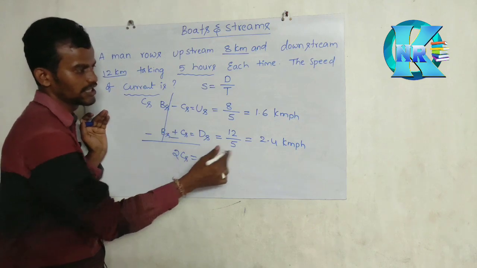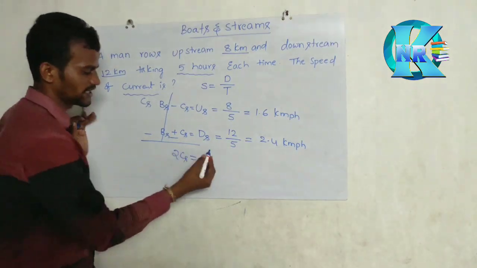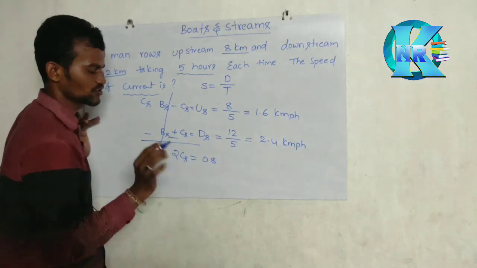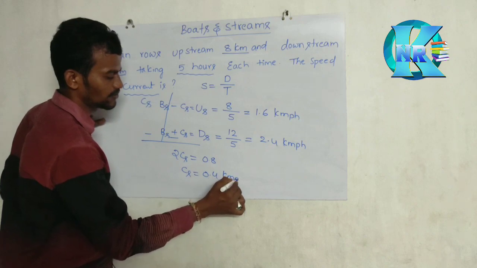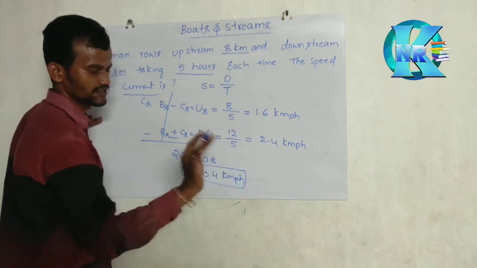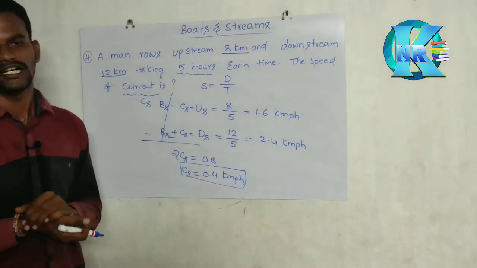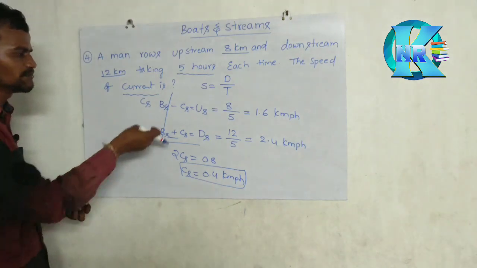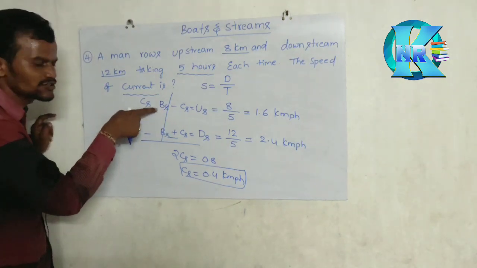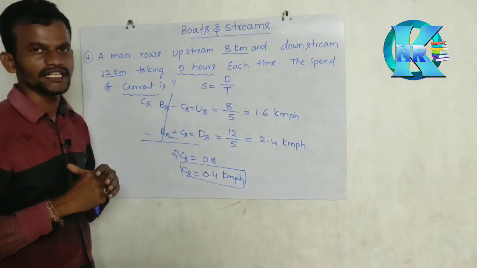Minus, leave it. Now 1.6 minus 2.4 is nothing but minus 0.8, that is 0.8. Now CS is equal to 0.4 kilometer per hour. Understand everyone? This is the speed of the current or speed of the water. So every time, instead of writing BS minus CS and solving, when you add these two, you will get BS, and when you are subtracting, you will get CS.